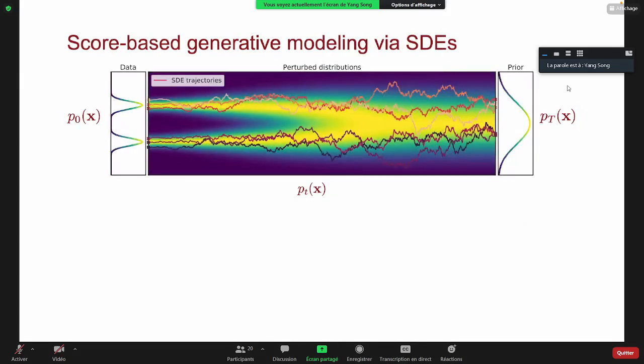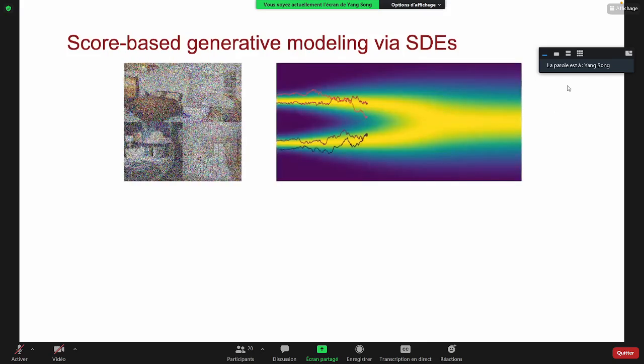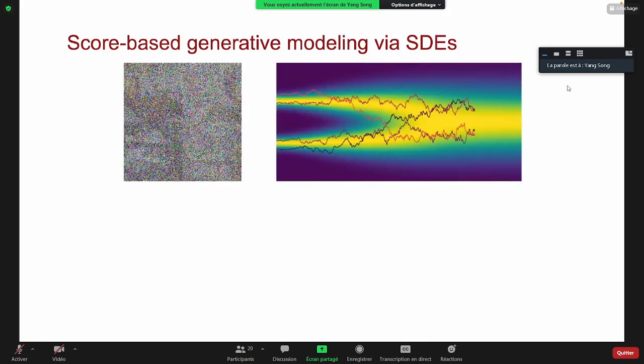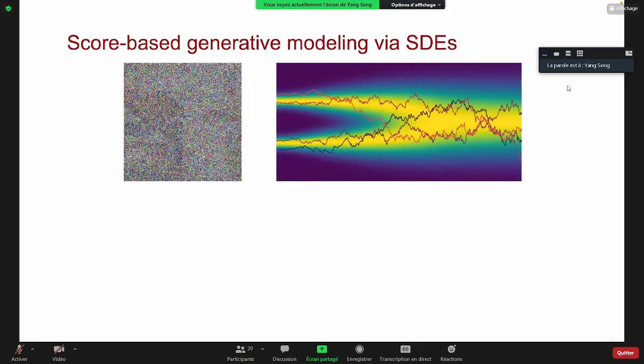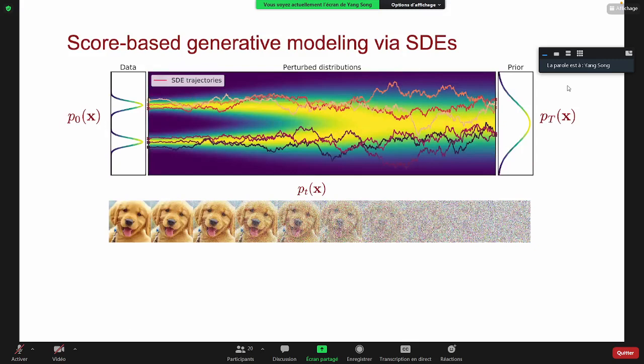Suppose we are already given a stochastic differential equation. How can we perturb the data distribution? Here is an animation. We essentially follow the stochastic process given by the SDE to gradually add noise to any data point. And this means we can perturb any image to noise.